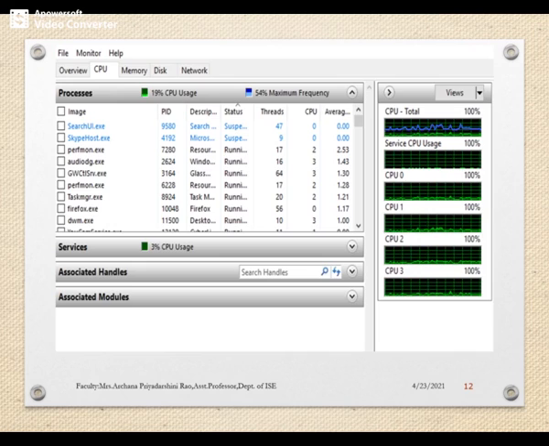Here they describe the CPU, how much percentage is being used, how many threads there are, whether it's suspended or running, and which state the process is in. All these things are given here, along with handlers or modules being used for that particular thread.